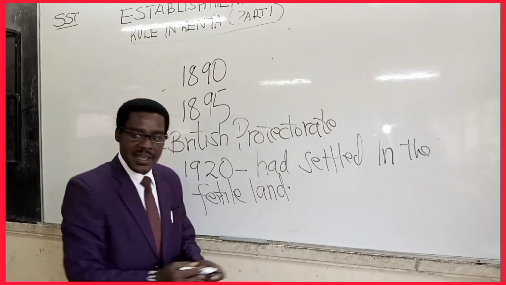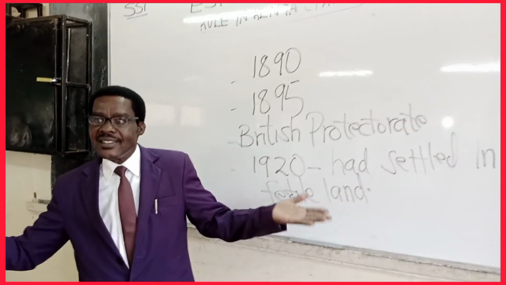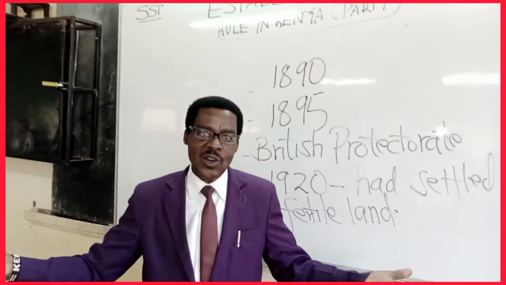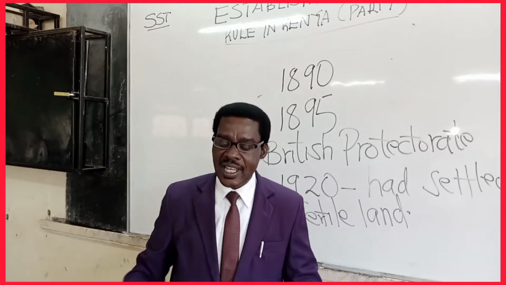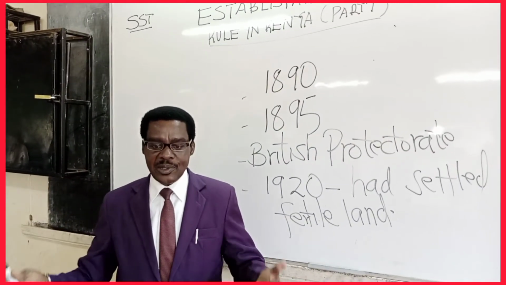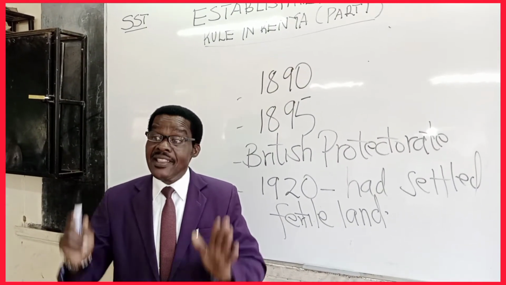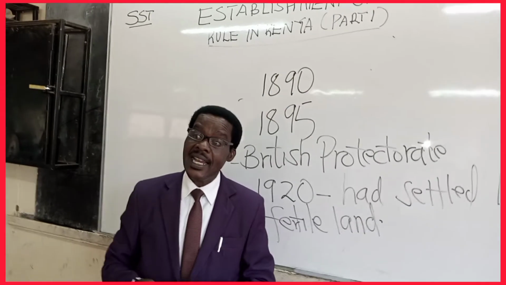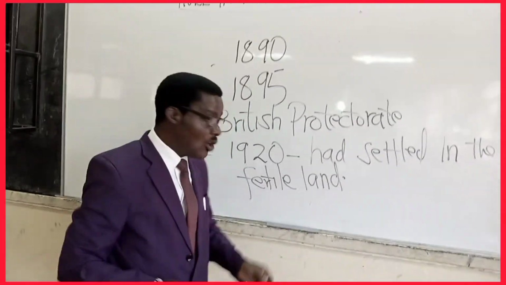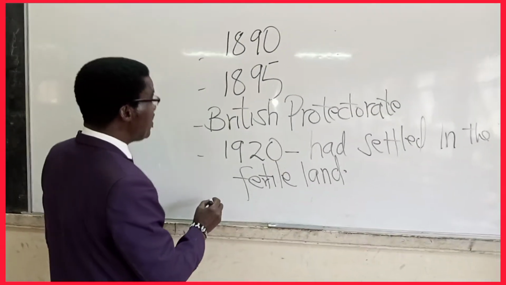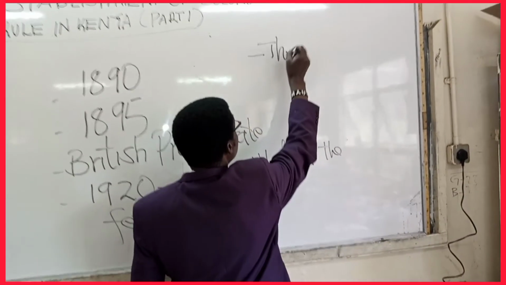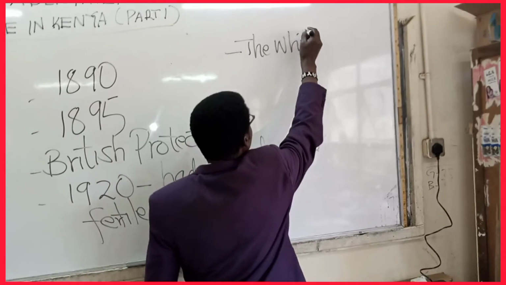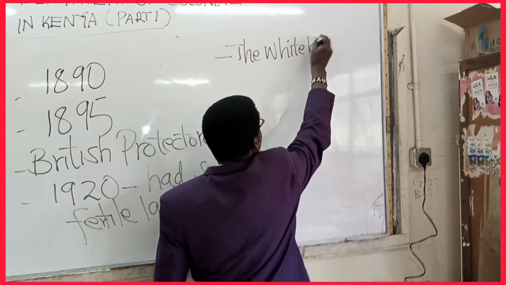Most of the fertile land is found in the highlands: Central Kenya, the Western and Rift Valley highlands, and so forth. So they took over and settled in the fertile lands. These fertile areas came to be known as the White Highlands.